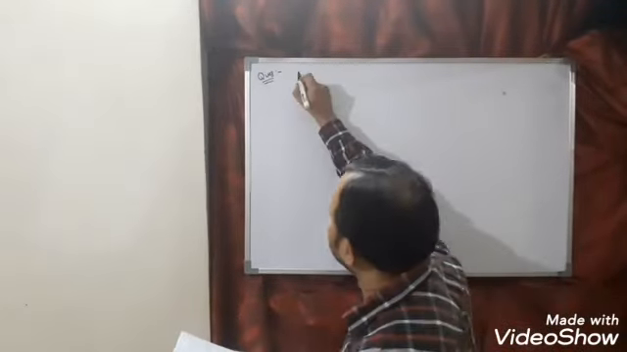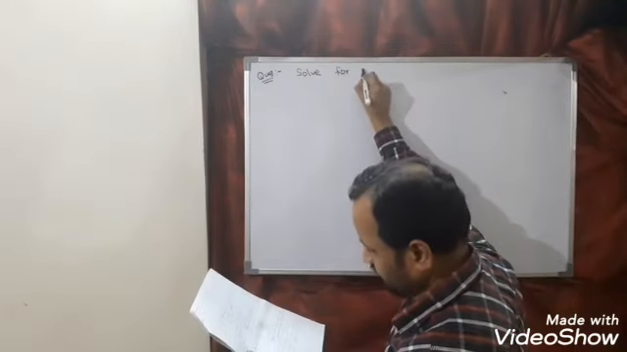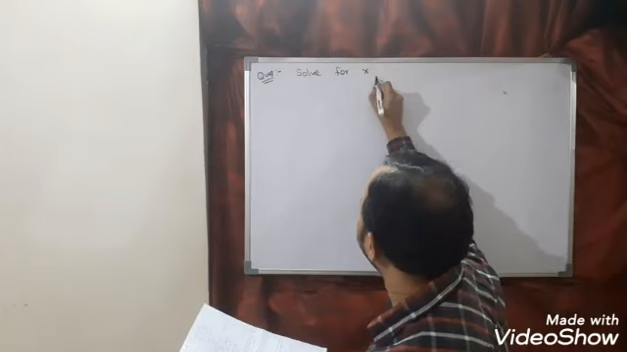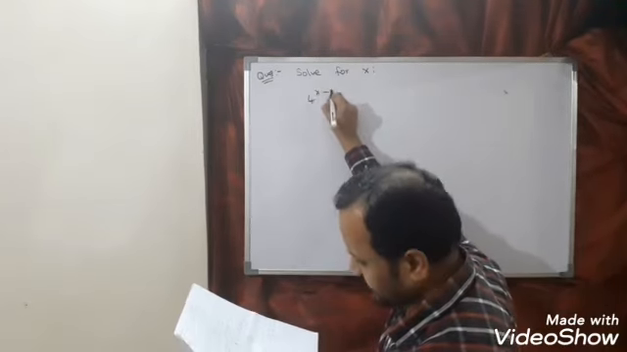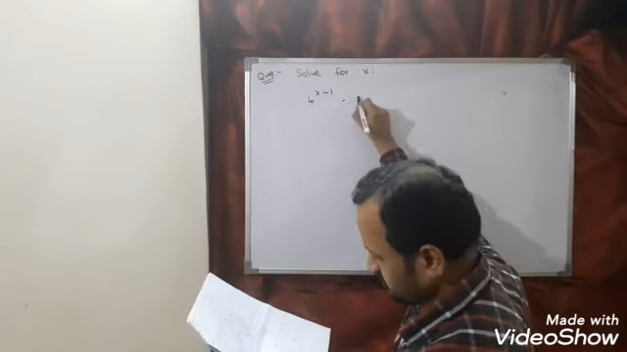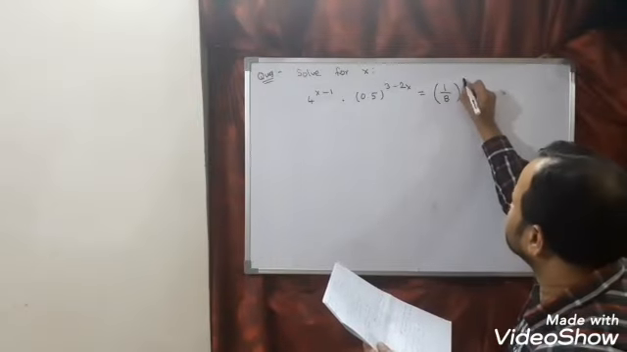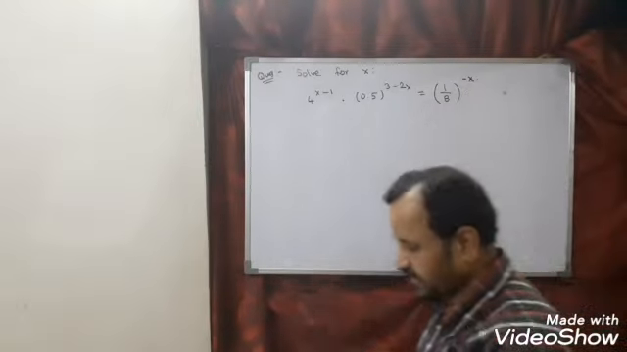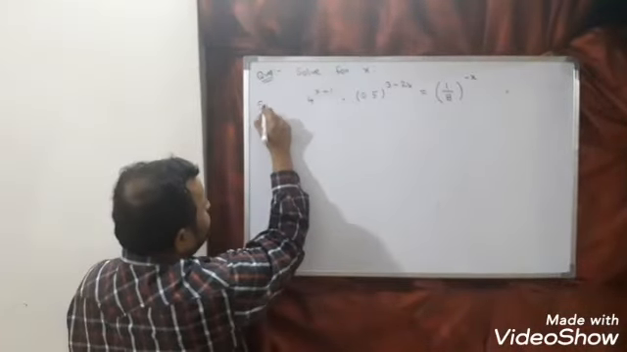The next question is, solve for x. 4 power x minus 1 into 0.5 power 3 minus 2x is equal to (1 by 8) whole power minus x. So we have to find the value of x. Again look here.